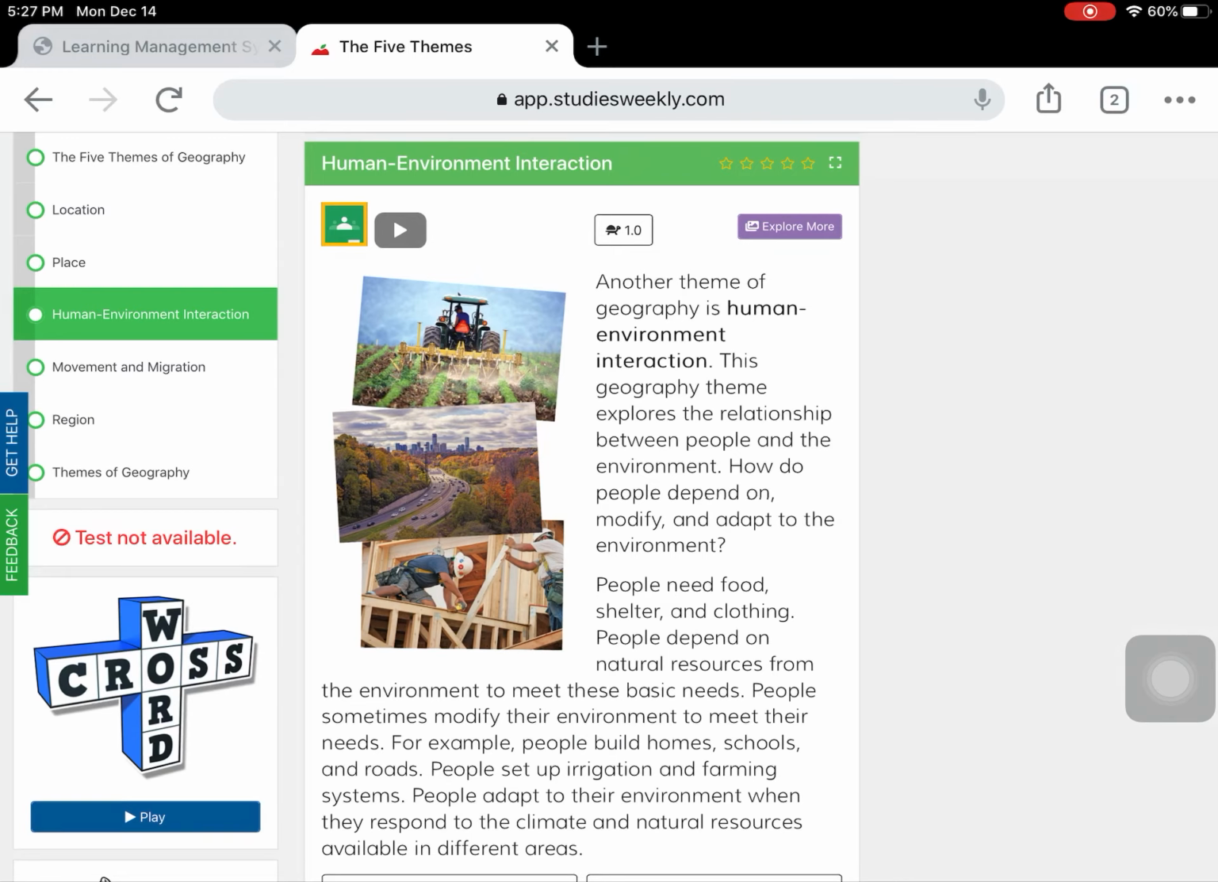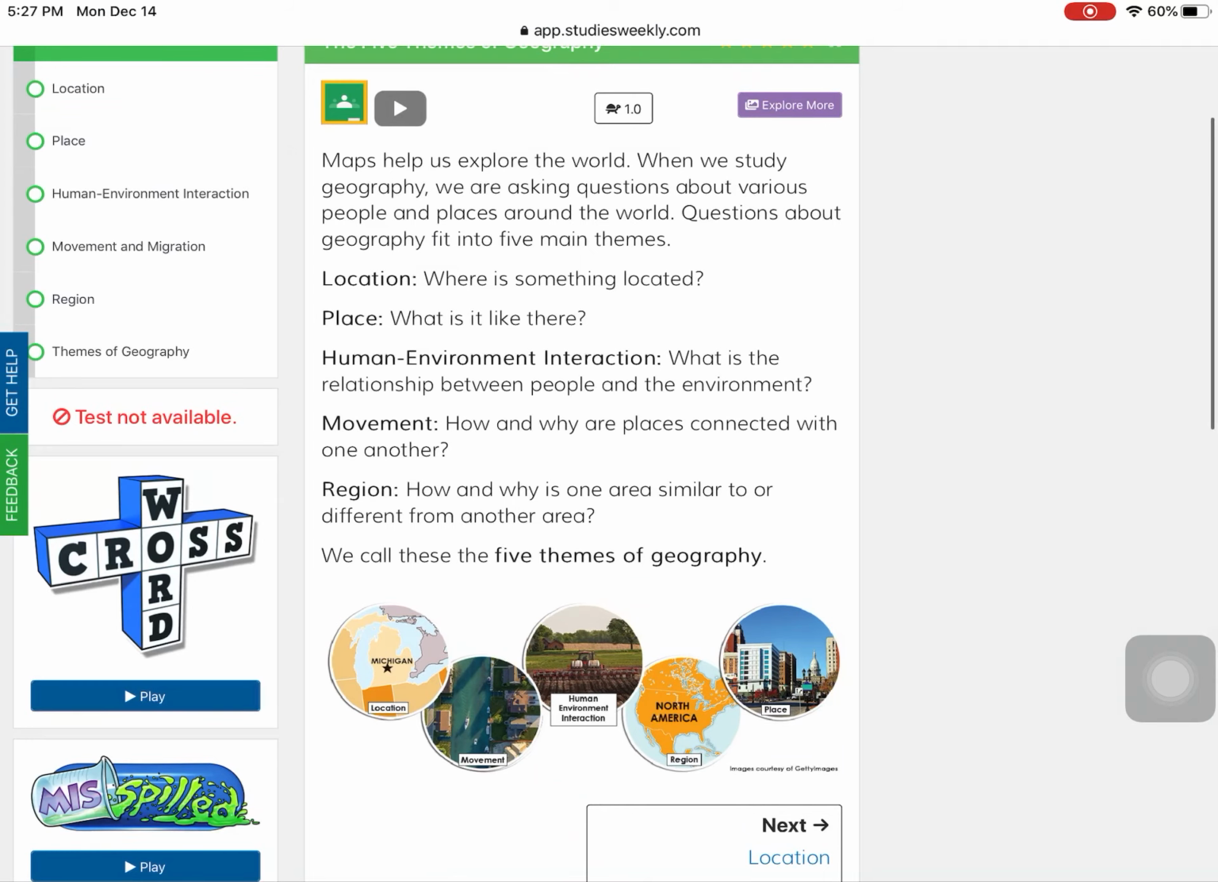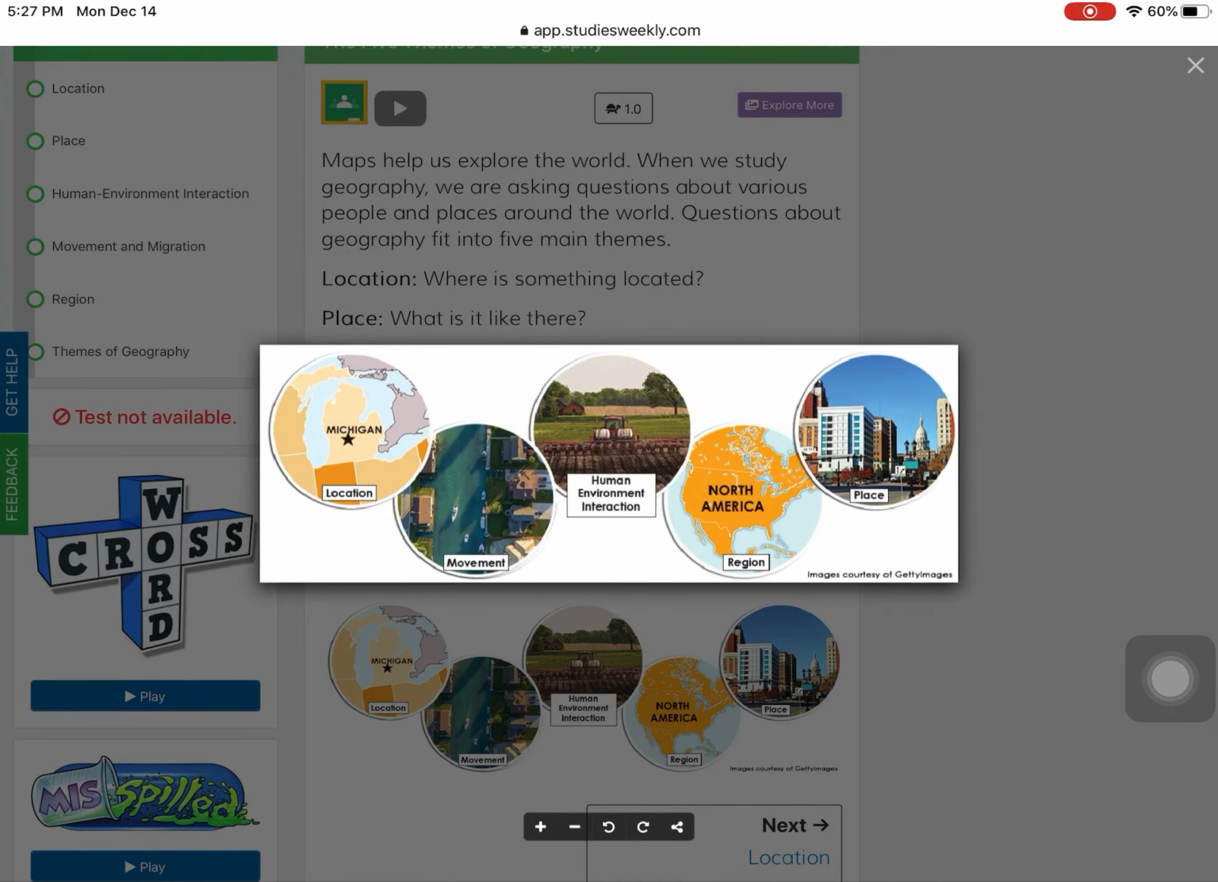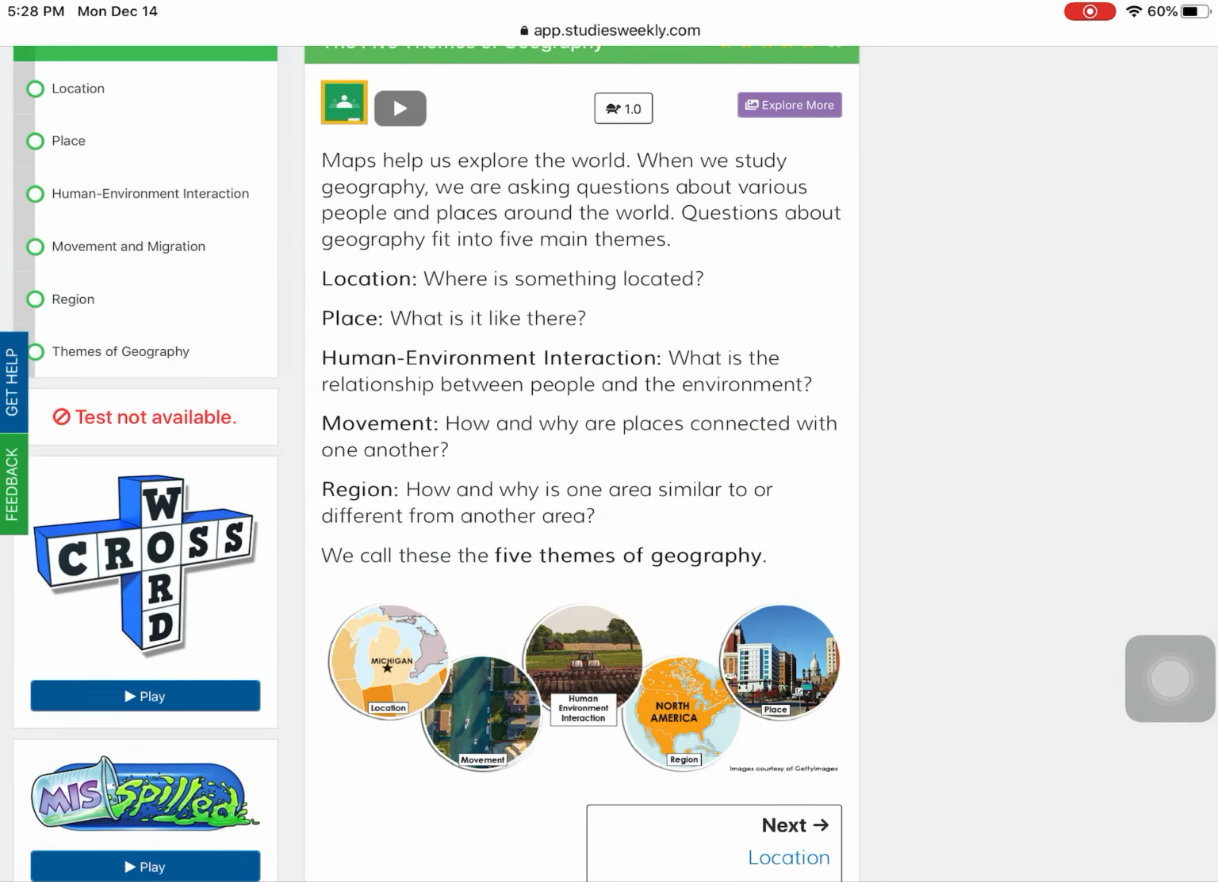So over this last week, we have been working on the 5 themes of geography. Let's review what we learned so far this past week. We learned our vocabulary, and we also went over just what the 5 themes of geography were. This includes location, movement, human interaction, region, and place. Previously, we have talked about place and location.